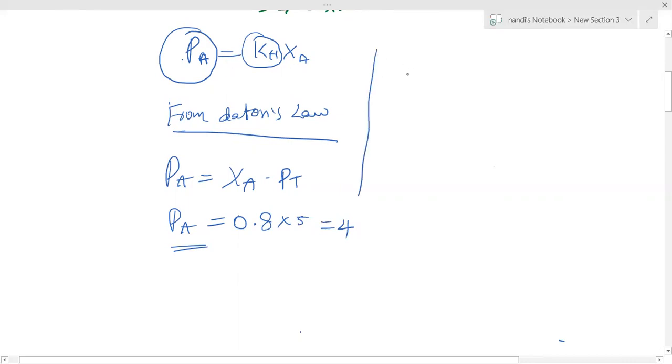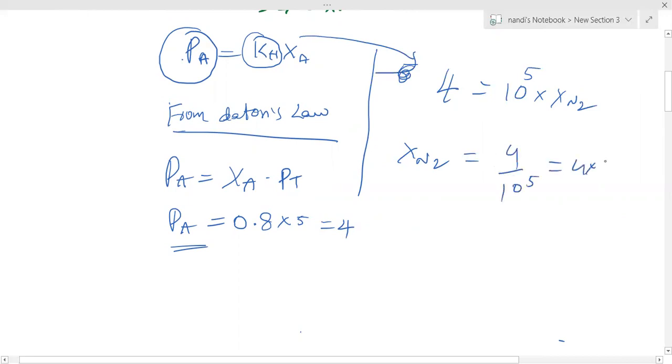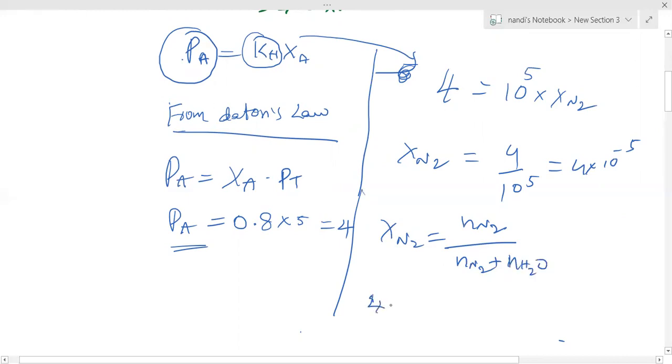Now I got the partial pressure PA as 4, and the Kh value is already given as 10 power 5, into the mole fraction of N2 gas, which I don't know. So X N2 equals 4 by 10 power 5, nothing but 4 into 10 power minus 5. We know the mole fraction formula very well: the mole fraction of N2 equals moles of N2 by moles of N2 plus water, since they are dissolving in water. This is 4 into 10 power minus 5.